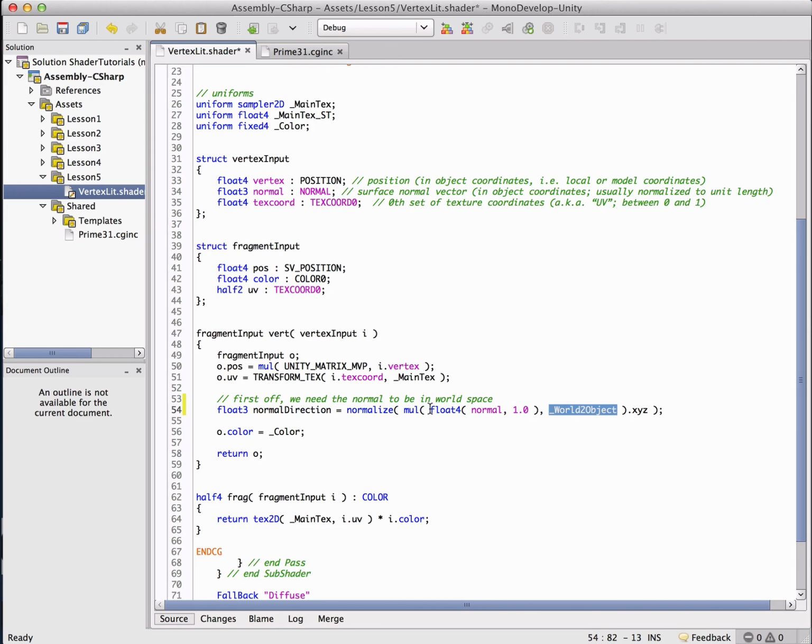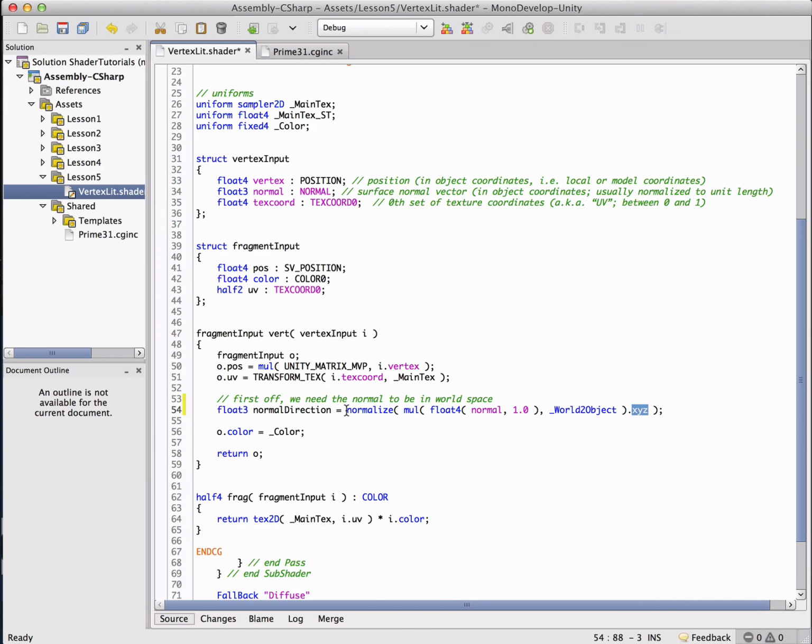When we're dealing with the normal and we want to multiply it by that, we need to make sure it's a float 4. So we just throw in an extra 1 here, and when that ends up being multiplied by the matrix, it's not going to affect what we're doing here. And then we grab just the XYZ, so we grab just a float 3 out of this, and then we normalize it.